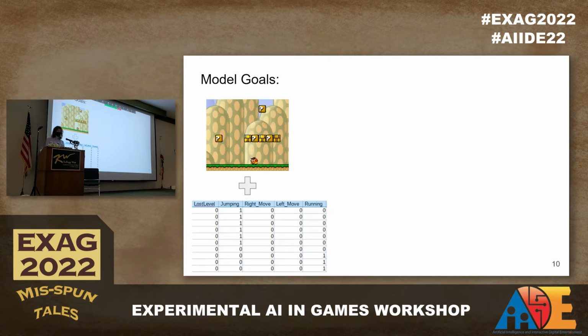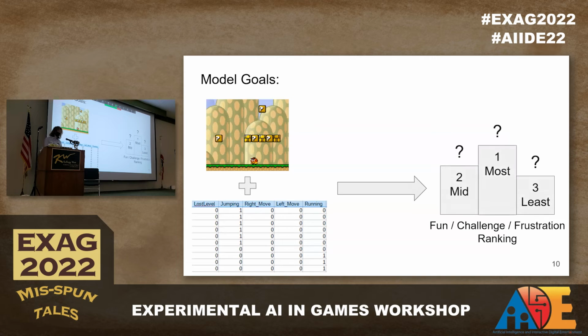So going forward, our model's goal, as a reminder, is to take in level information and log information and combine these into the ranking system that was provided in the data set. So this is going to be ranking if a level was rated most, mid, or least frustrating, challenging, or fun, based on the metric that we're trying to measure.